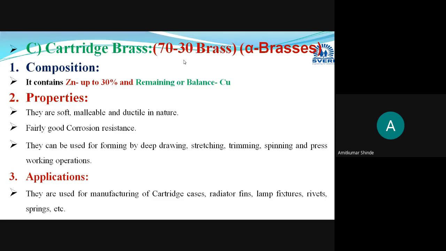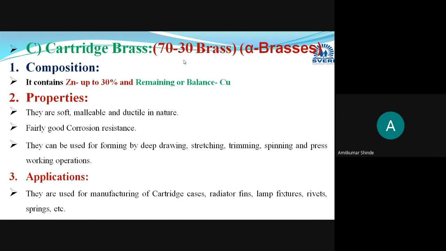Now, if we compare these three brasses, cap copper, gilding metal, and cartridge brass, cartridge brass will have the highest ductility and maximum malleability, as the amount of zinc is maximum, up to 30%.